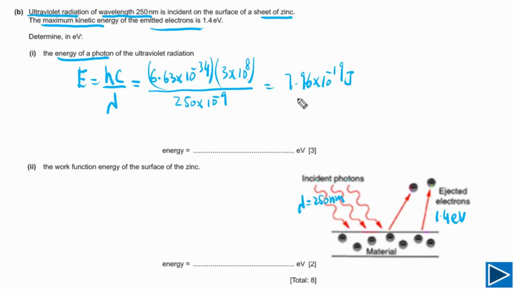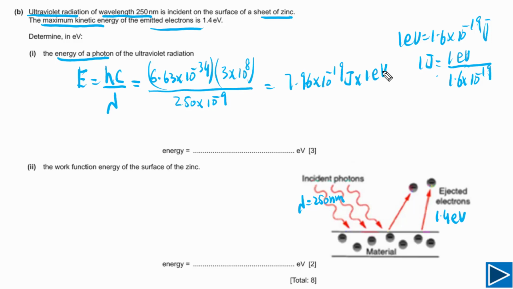But this is not the final answer. We need to convert this into electron volts. 1 electron volt is equal to 1.6 times 10 to the negative 19 joules. From here we can write 1 joule is equal to 1 electron volt over 1.6 times 10 to the negative 19. Now we multiply this with 1 electron volt divided by 1.6 times 10 to the negative 19 joules.